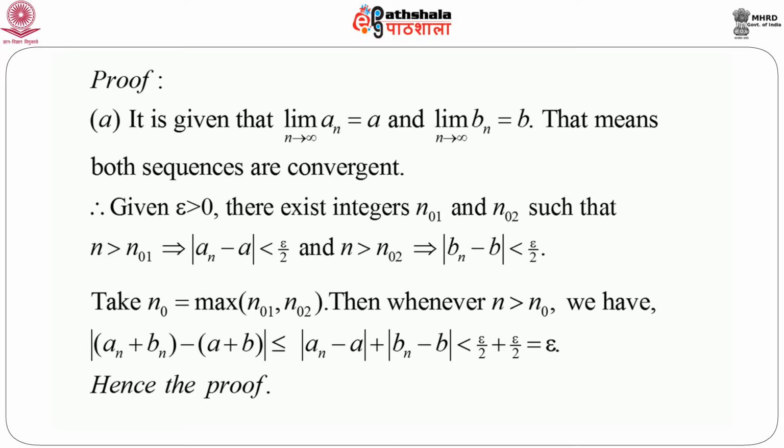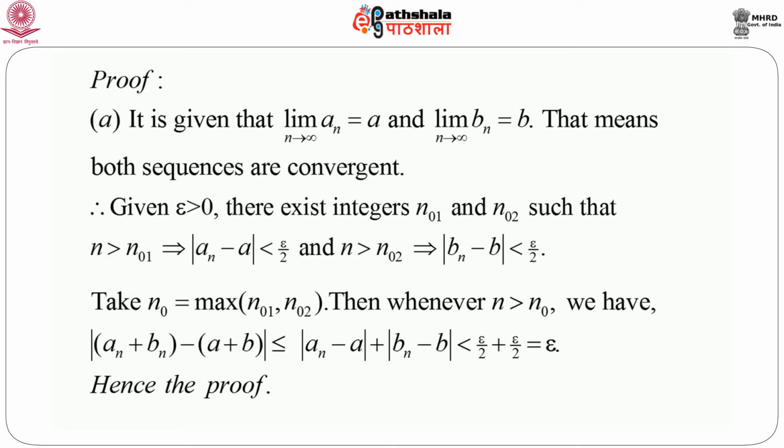So naturally we can write modulus of an plus bn minus a plus b, that should be less than or equal to, by simple laws of algebra, modulus of an minus a plus modulus of bn minus b, which is less than epsilon by 2 plus epsilon by 2, because each of these terms is less than epsilon by 2. So the sum is equal to epsilon. Ultimately we have that the absolute difference between an plus bn and a plus b is less than epsilon.